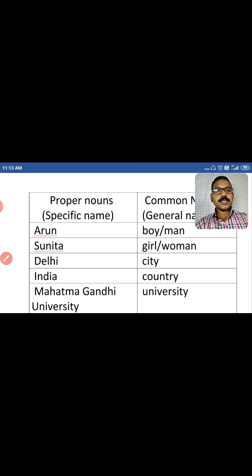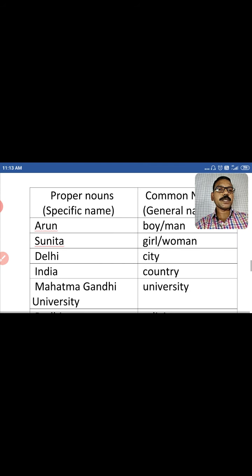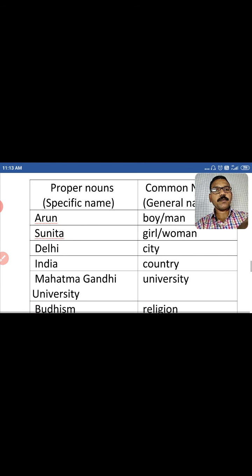Next example we can see country. Country is a common noun and India is a proper noun. Okay, if you talk about I live in India, so that easily my friends can identify where I live. Okay, next is Mahatma Gandhi University. It is the specific name given to the university.